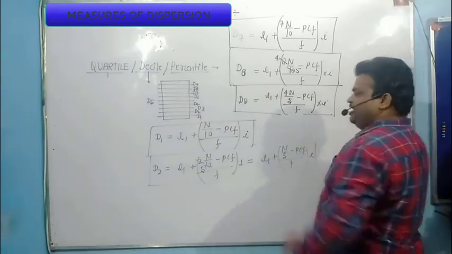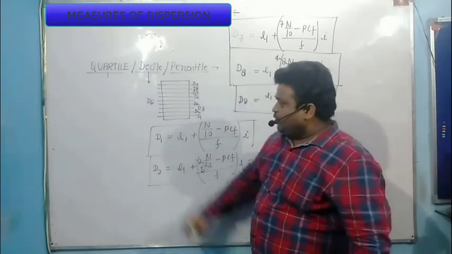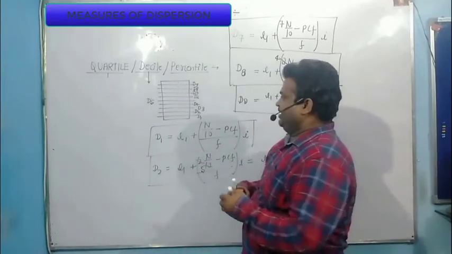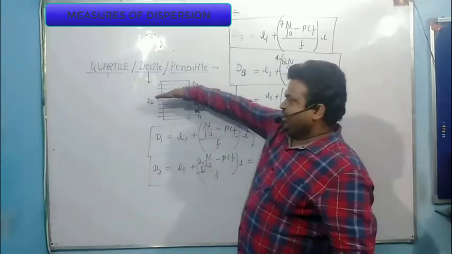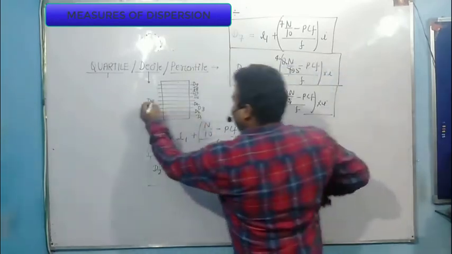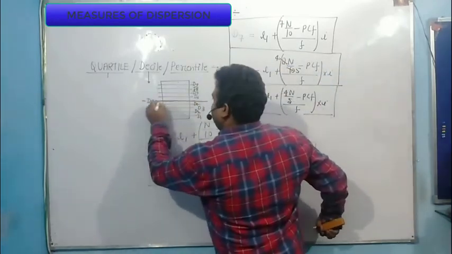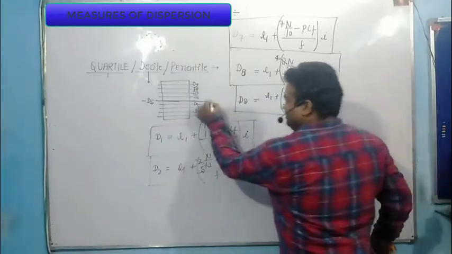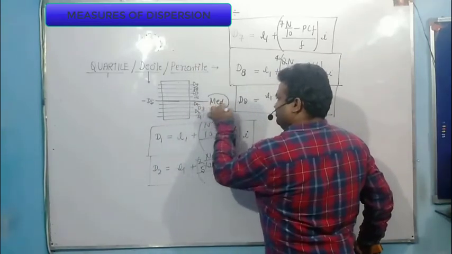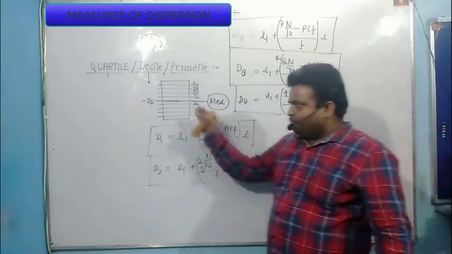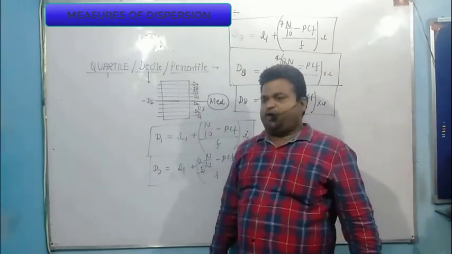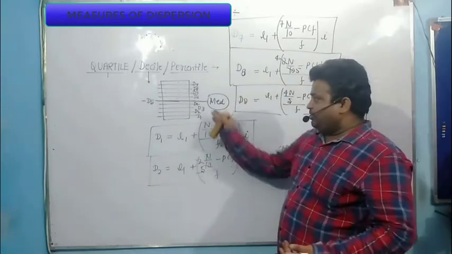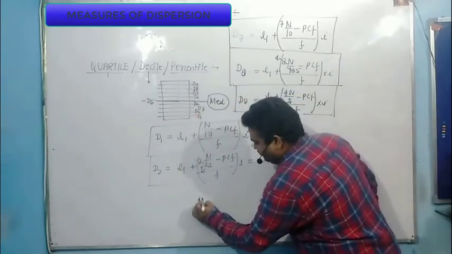Now the very important thing is what is D5. So again look at here. D5 divides the entire data into 2 equal parts, the lower part and the upper part. So this must be equal to median. Now I am going to calculate the formula of D5, whether it is equal to median or not. But before I proceed, I write the formula of median first.